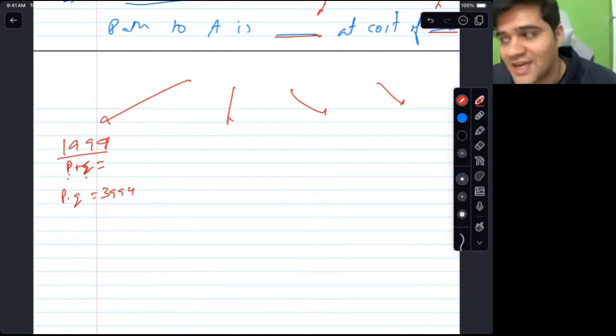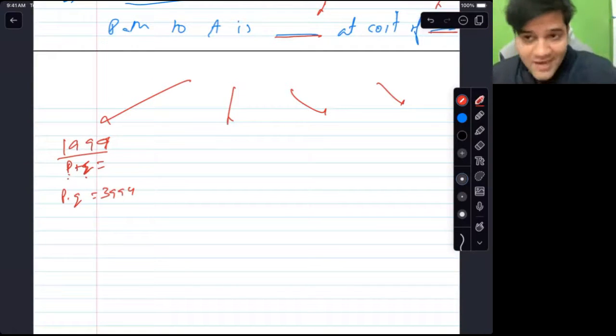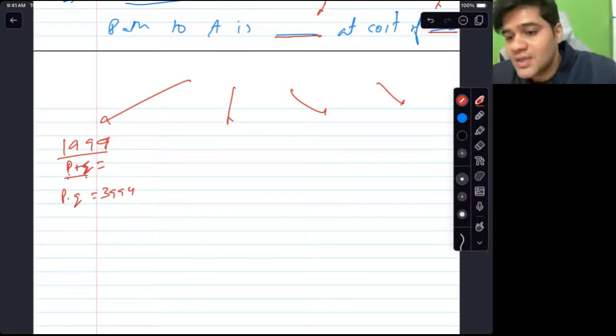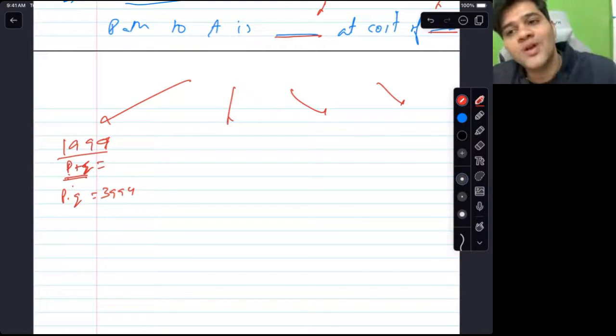Do you remember the trick? So sometimes the things that would be shown to you would not be obvious. So here one thing was obvious, that P and Q are prime. The unobvious thing was that because their sum is 1997 and that sum is odd, one of them has to be odd and one of them has to be even, and the only even prime number is 2. So that was a hidden thing.